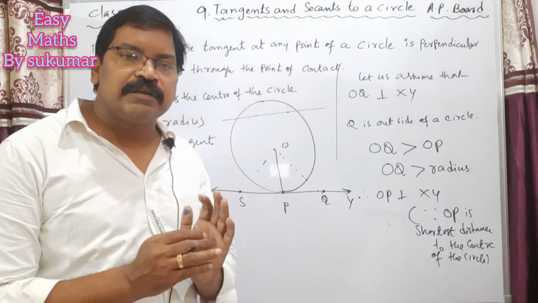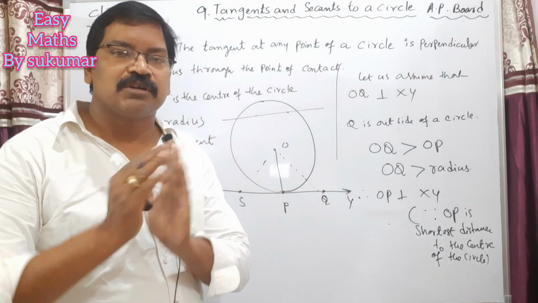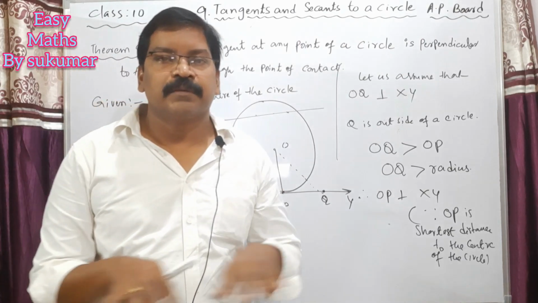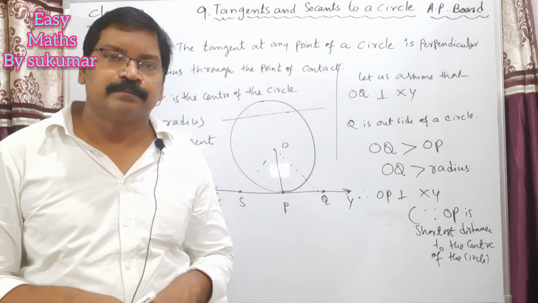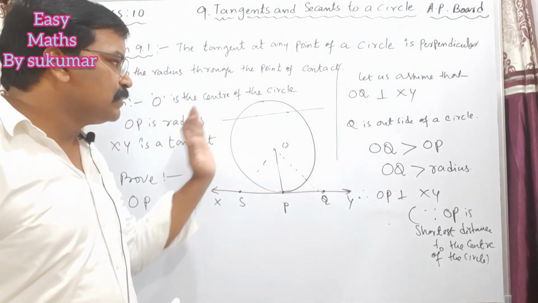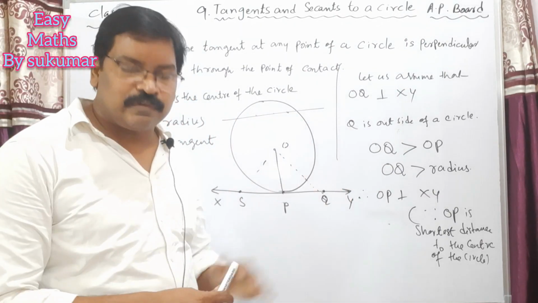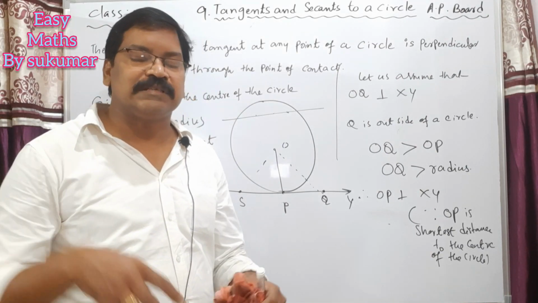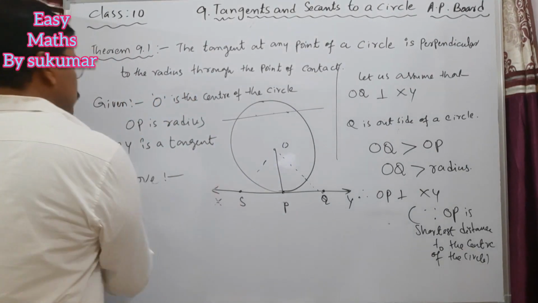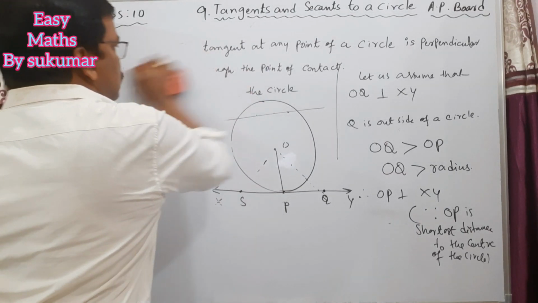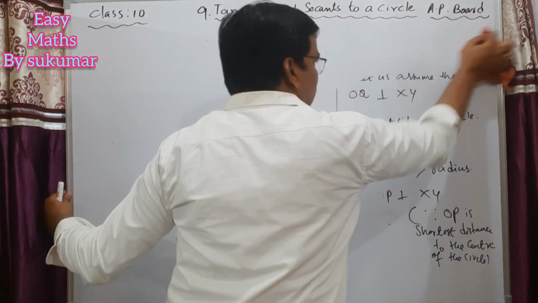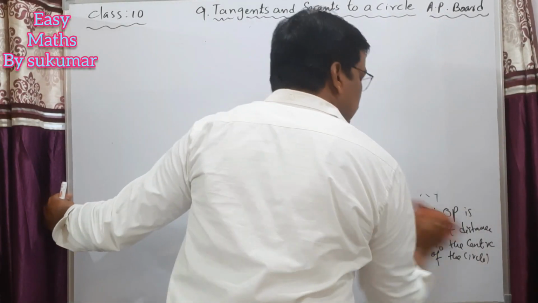Why? The shortest distance from a given point to a line is the perpendicular to the given line. I hope you understand this theorem. This theorem will be helpful to solve the different sums in the coming exercise. Okay my dear students, the next topic here is to find the length of the tangent of a circle.